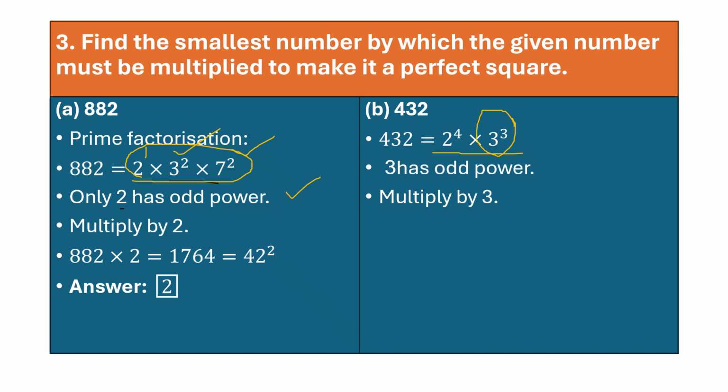So what you will be doing? You need to multiply by 3. 432 into 3. So you get 1296, which is 36 square. So which number did you multiply it with the main one? That is 3. So your answer will be 3. So these are some of the steps you have to follow when you are solving these type of questions.